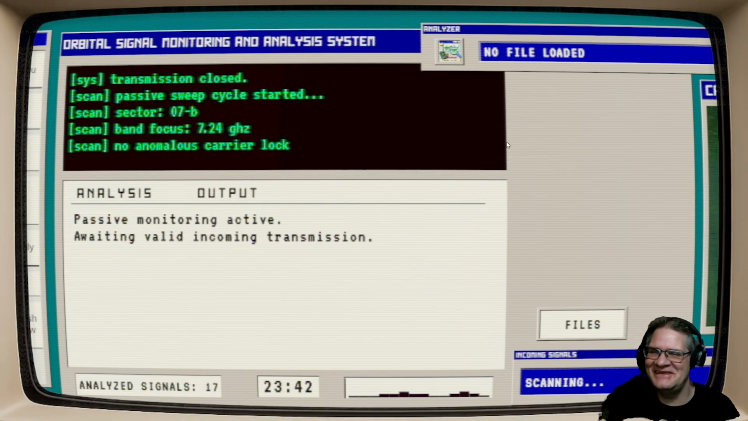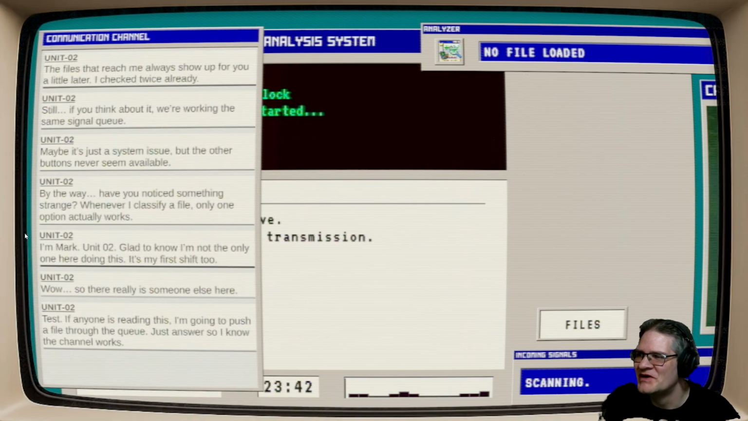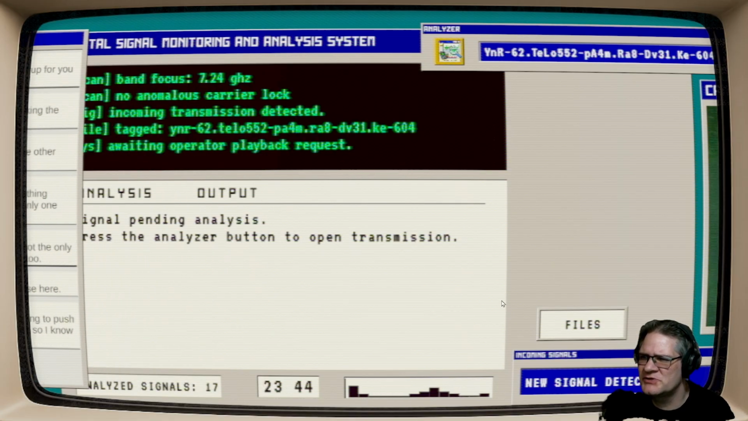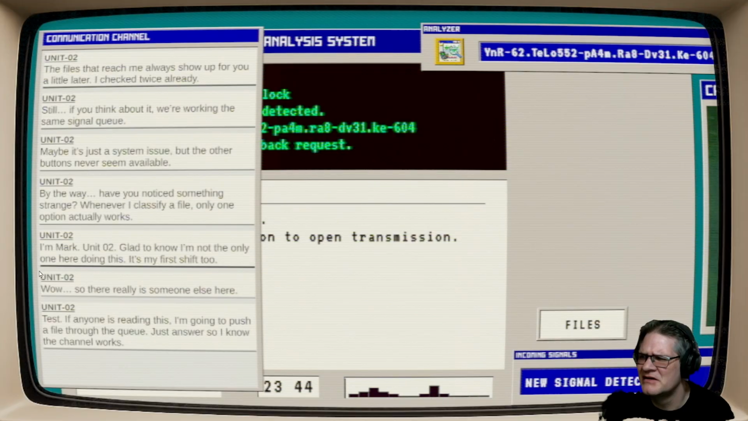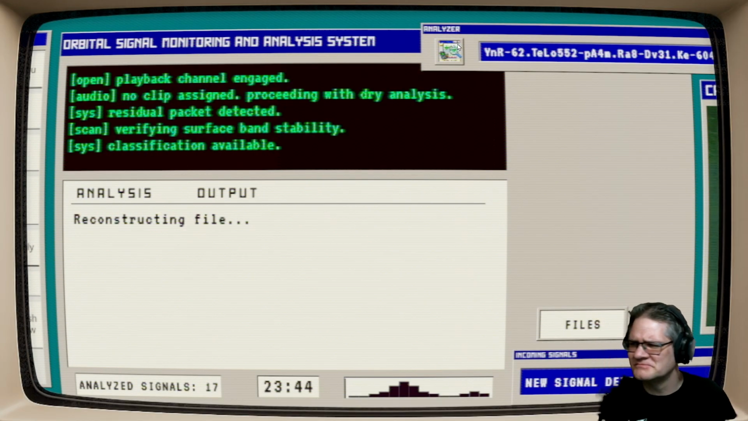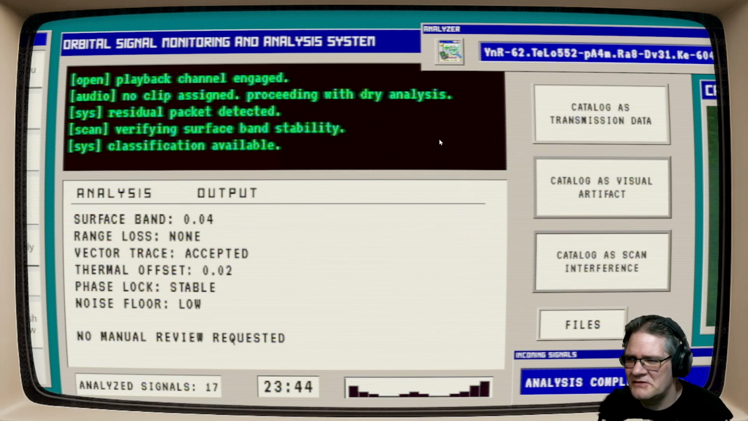You didn't get this job for technical knowledge, did you? Still, if you think about it, we're working the same signal queue. The files that reach me always show up for you a little later. I checked twice already. How do you know what I'm seeing? How can you know what I'm seeing? That doesn't seem right. I don't think you're who you say you are.